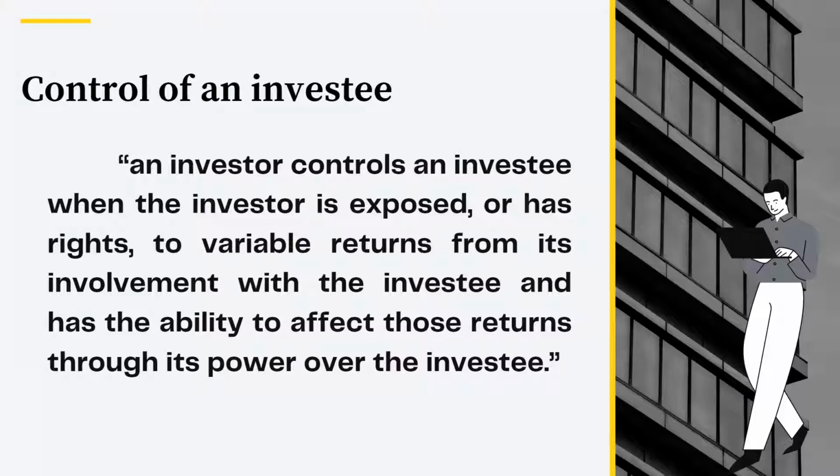If two or more investors collectively control or must act together to direct the investee's relevant activities, then none of them individually controls the investee. Each investor accounts for its interest in the investee in accordance with PFRS 11 Joint Arrangements, PAS 28 Investments in Associates and Joint Ventures, or PFRS 9 Financial Instruments.